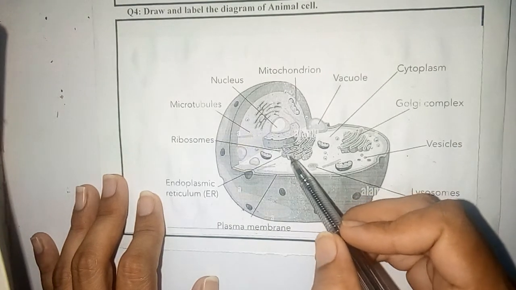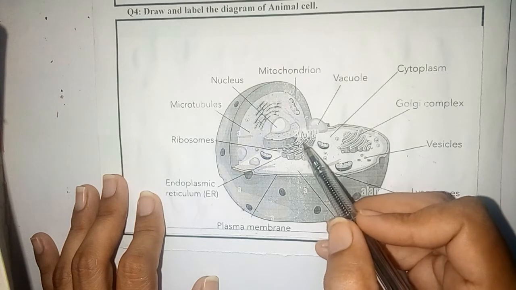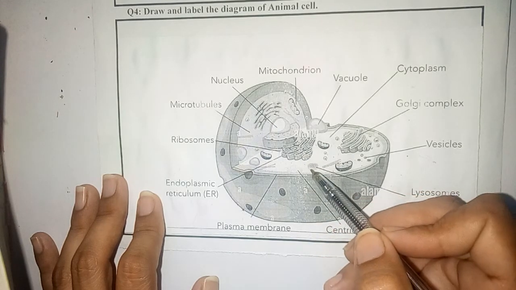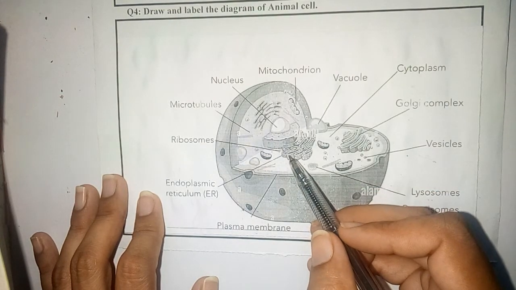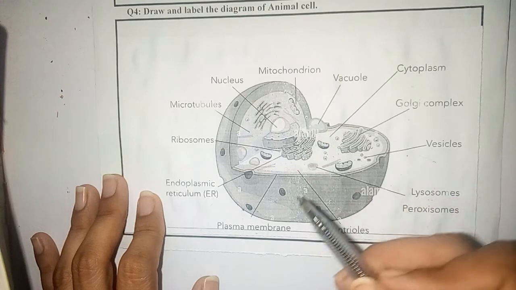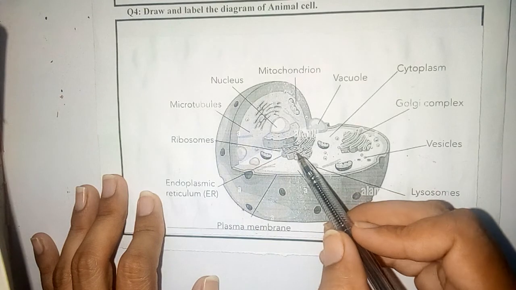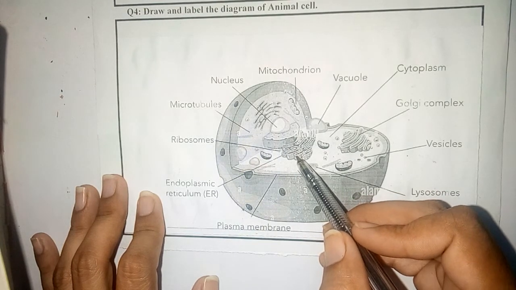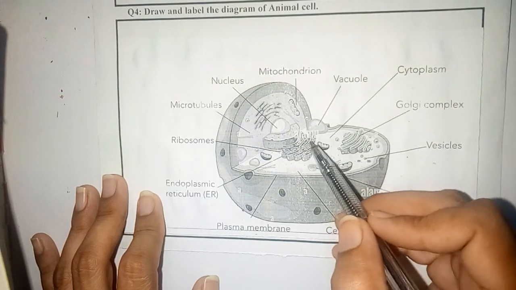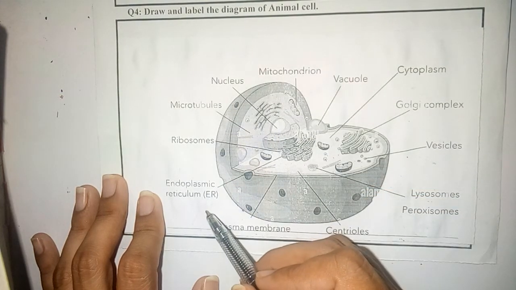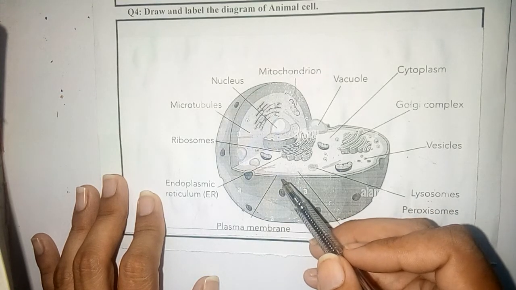These are extended channels, meaning these are channels that basically connect one part of the cell to another part. The endoplasmic reticulum is of two types: the one which contains ribosomes is called rough, and the one which does not contain ribosomes is called smooth. So the endoplasmic reticulum is divided into rough and smooth types.